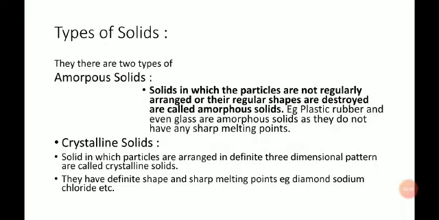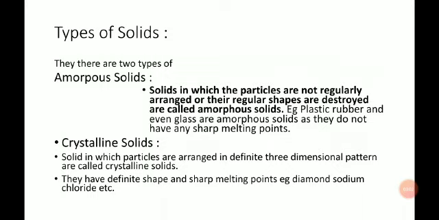Our next topic is the types of solids. There are two types of solids, amorphous solids and crystalline solids. Amorphous solids, in which the particles are not regularly arranged or their regular shapes are destroyed, are called amorphous solids.